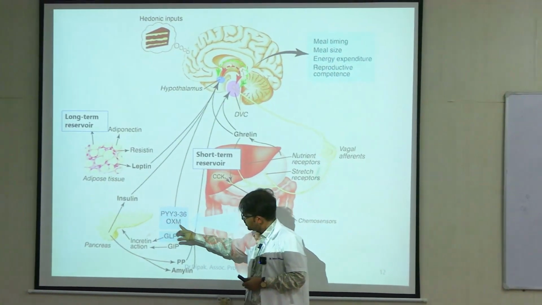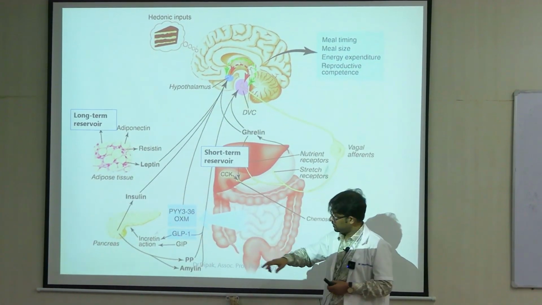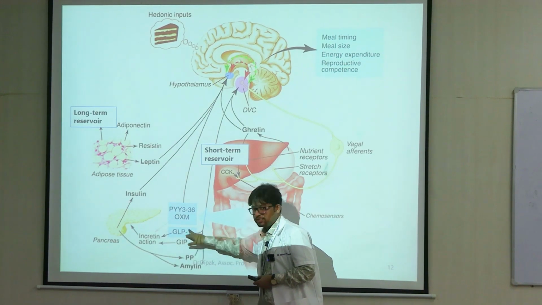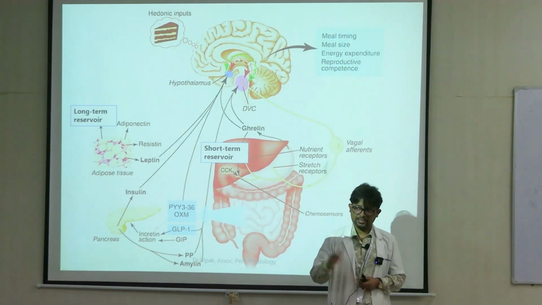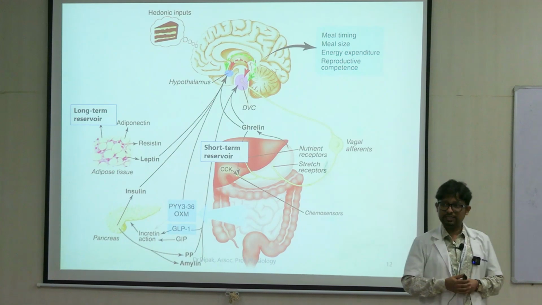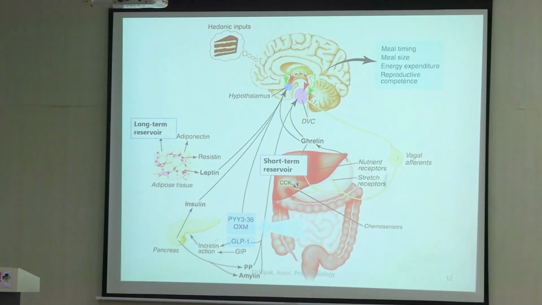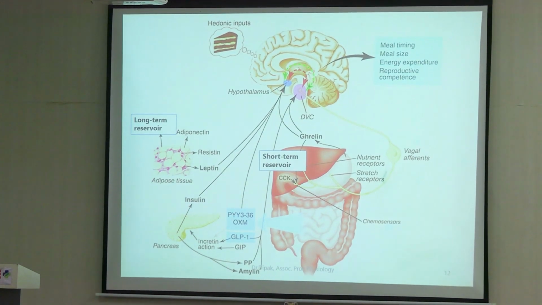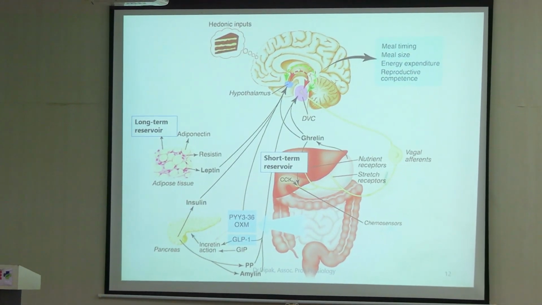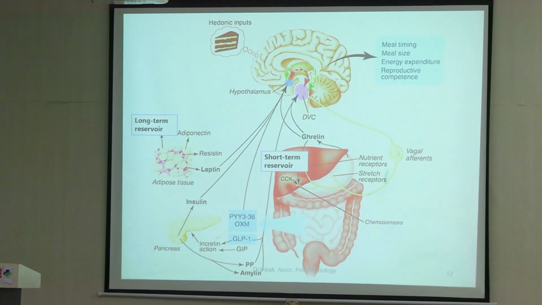Peptide YY, OXM is oxyntomodulin, GLP and GIP. So these are incretins, again concerned with insulin release. So these are also acting finally on the hypothalamus. So hedonic inputs which you see here, these are the ones which are concerned with reward, preferences.